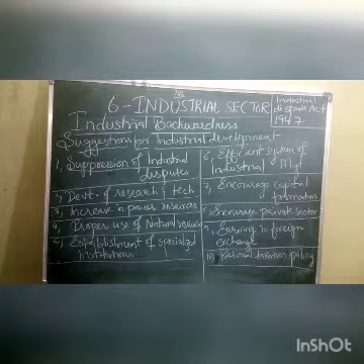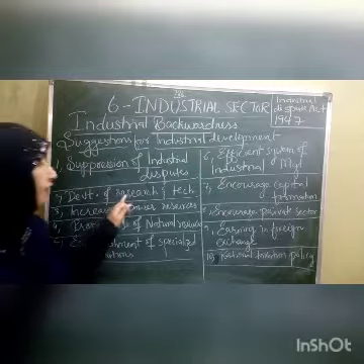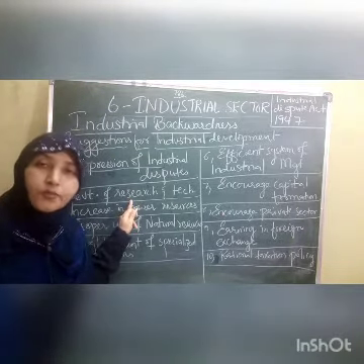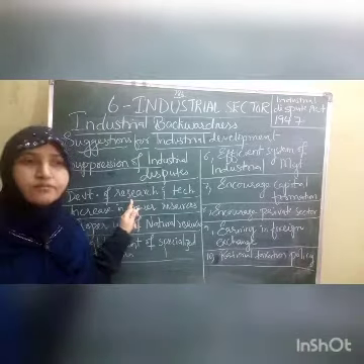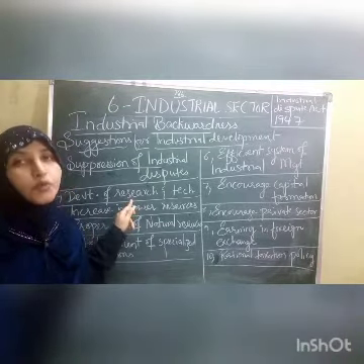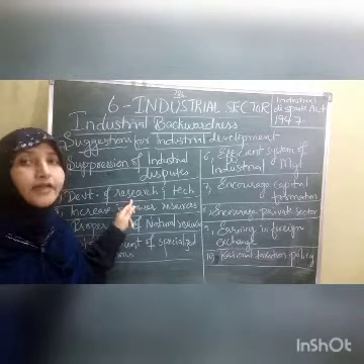The next one is about development of research and technology. Already I told you that our industries are continuously facing the problem of old and obsolete technology, because no proper inventions are taking place to develop the industries' technology.